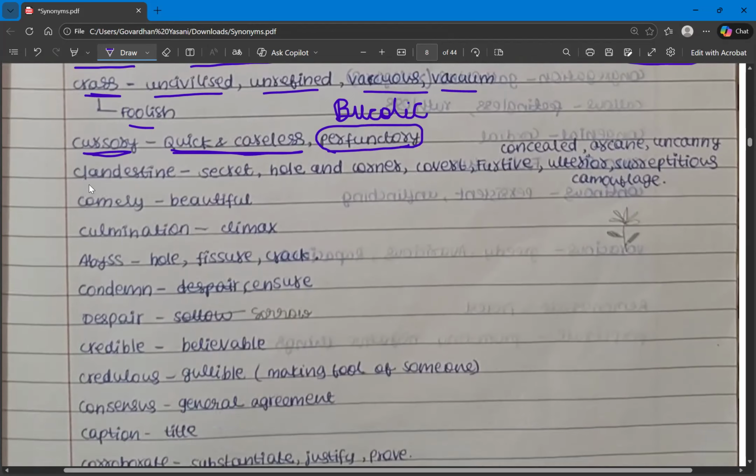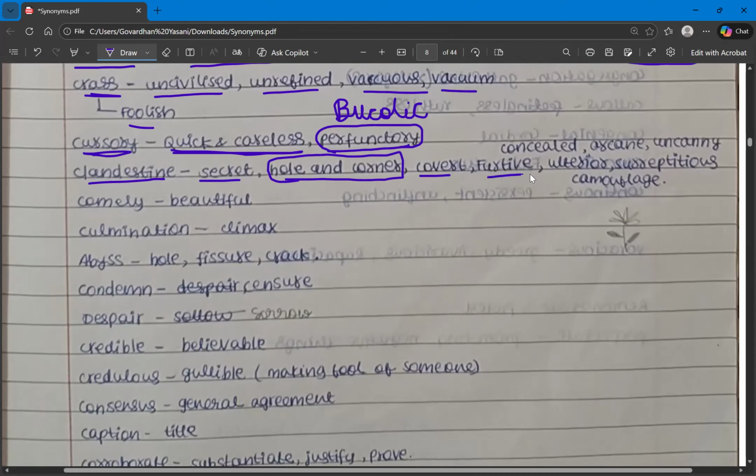And then we have clandestine. Clandestine means very secretive. The synonyms are secret, hole, and corner. So this is the idiom, hole and corner. And then we have covert. We hear people saying in the movies covert operations, which means secret operations.